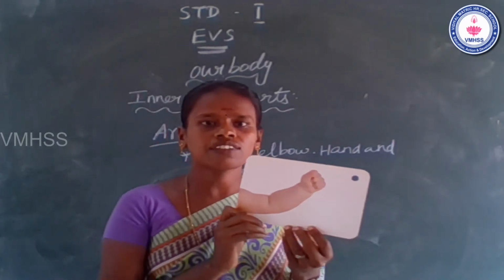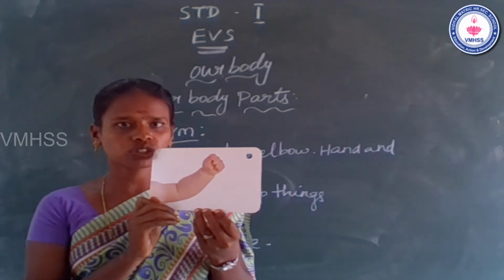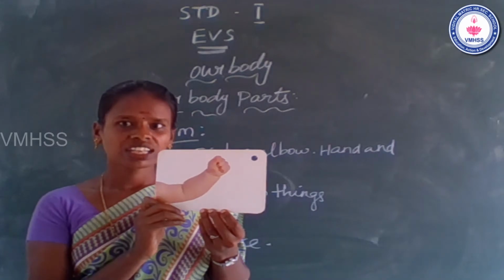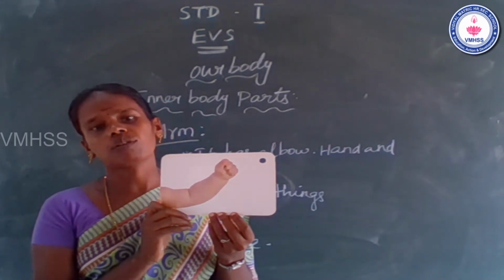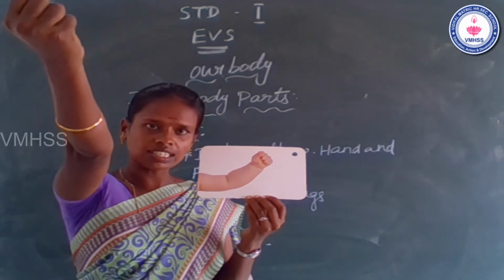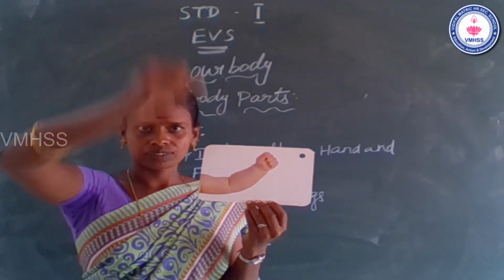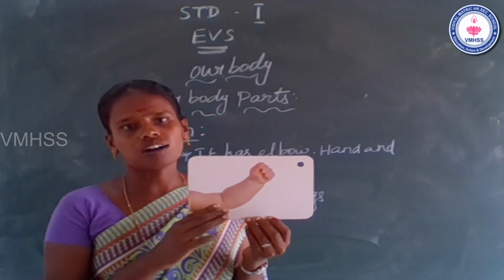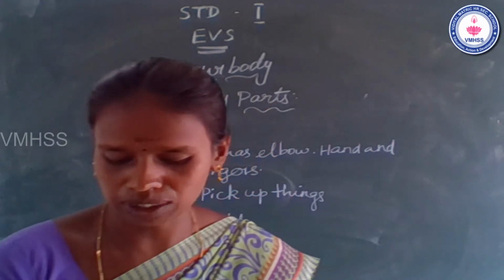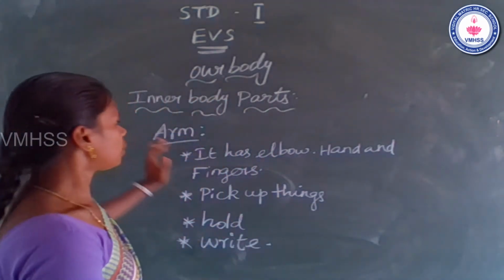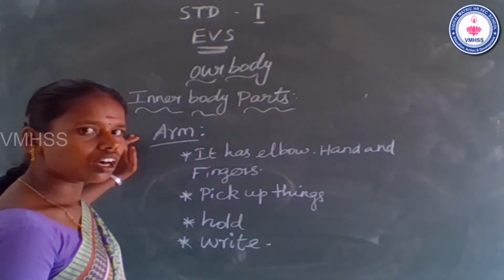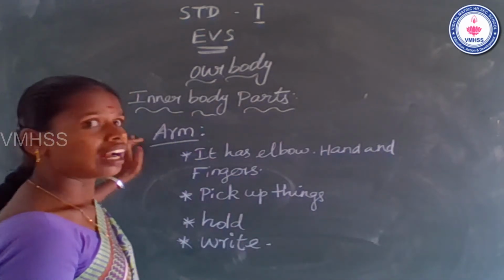Students, see the flashcard. What do you see in this picture? Yes, this is arm. Okay, now go to the topic. Arm. A-R-M. Arm. It has elbow,